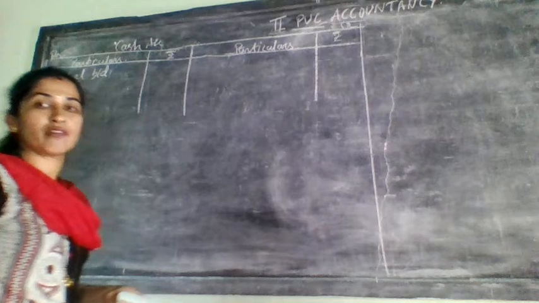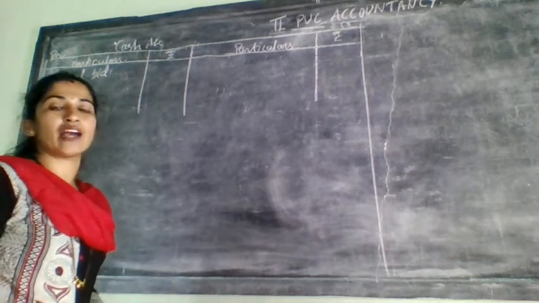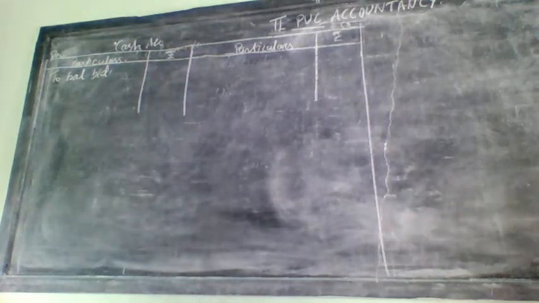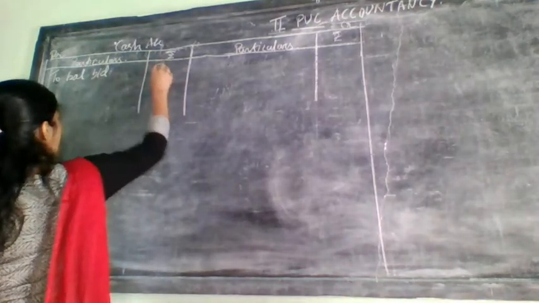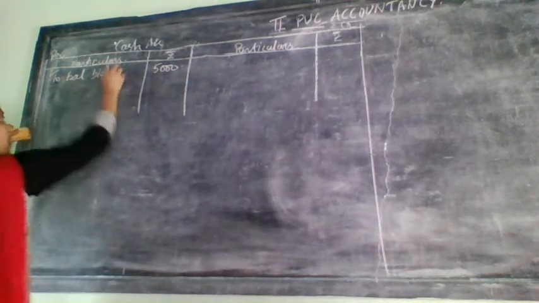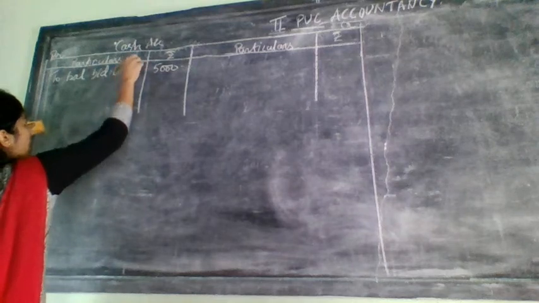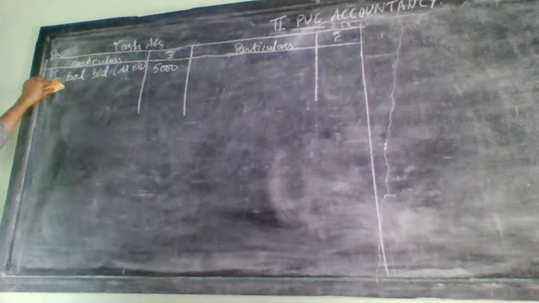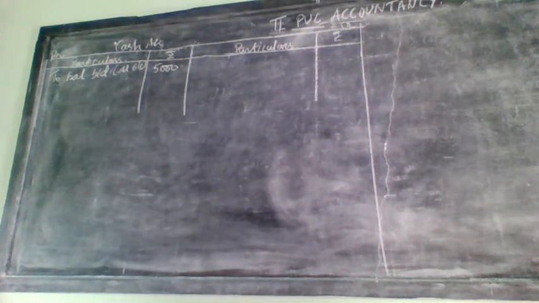On the asset side they have given cash in hand, how much? 5,000. That 5,000 you need to take here. This is from the old balance sheet. We will start from the old balance sheet asset side. That is, to balance brought down.